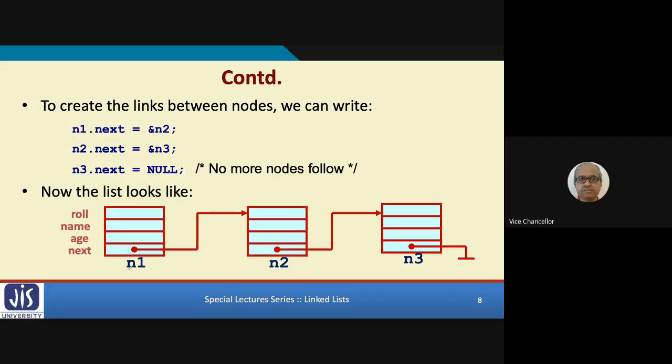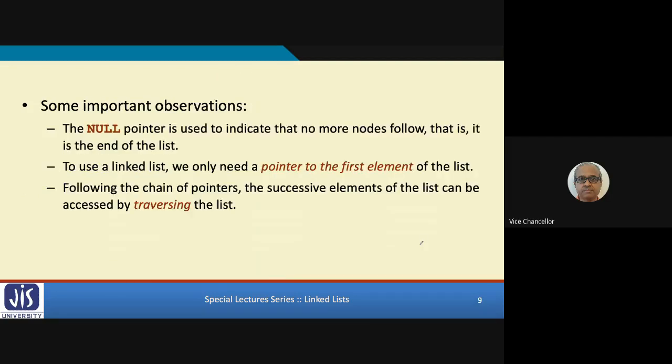So I have declared these three variables n1, n2, n3, and by writing these three lines, I have created the links. So I have the linked list ready, a linked list with three elements. What I have said is written here. The null pointer is used to indicate that there are no more nodes after this. This is the end of the list.